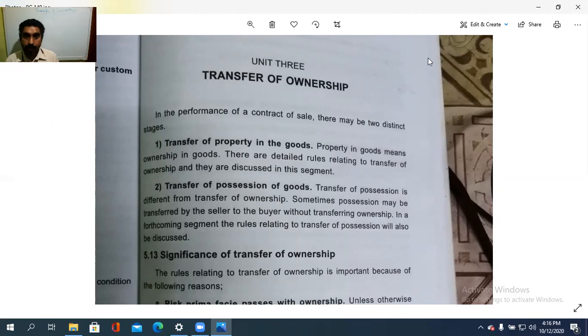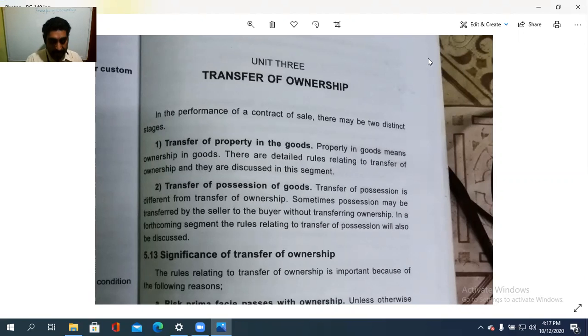So that is why property in goods means there should be the ownership of the goods with the buyer. There are detailed rules relating to the transfer of ownership, and they are discussed in this segment. And there is transfer of possession of goods also. Transfer of possession is different from transfer of ownership. Sometimes the possession may be transferred by the seller to the buyer without transferring the ownership. In a forthcoming segment, the rules relating to the transfer of possession will also be discussed.